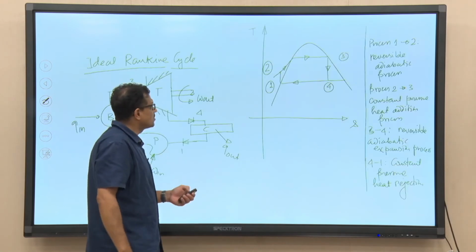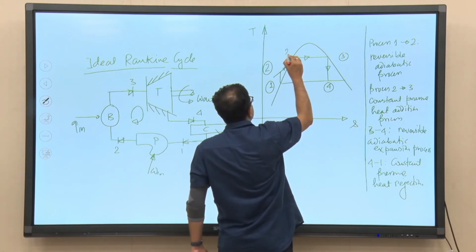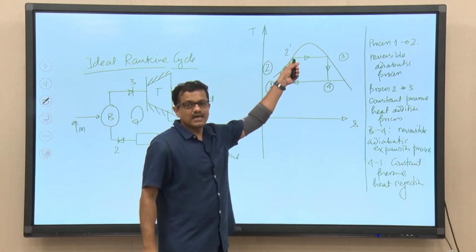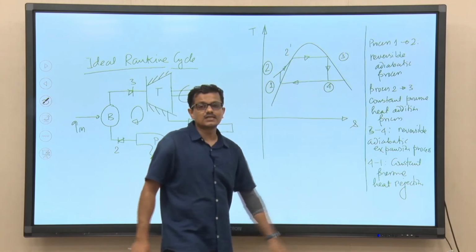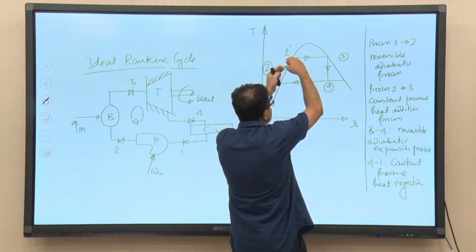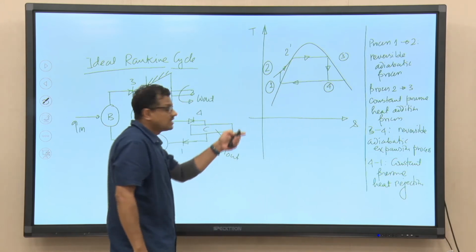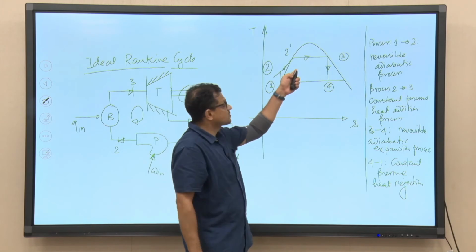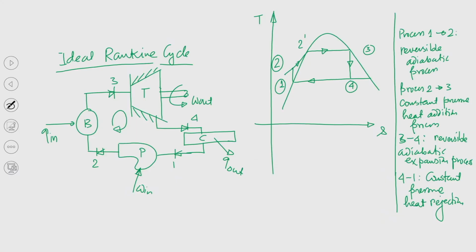But if we now go to the ideal Rankine cycle, there is a part, say 2 prime. So, 2 to 2 prime is the sensible heat transfer, while 2 prime to 3 is the phase change heat transfer. Because of this component of heat transfer, the average temperature of heat addition, TH, is reduced.